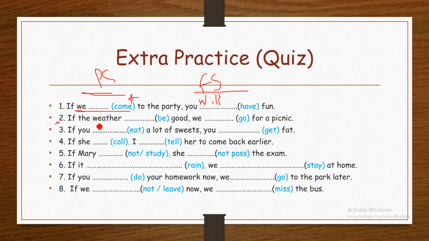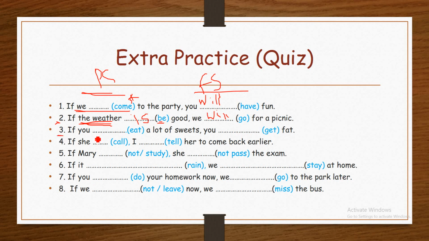Number two: If the weather blank be, this is verb to be, is, am, are, depending on the subject. We blank go for a picnic. Present simple and future simple. The weather is a singular subject. Therefore, we say if the weather is nice, or if the weather is good, we will go. We will go for a picnic.